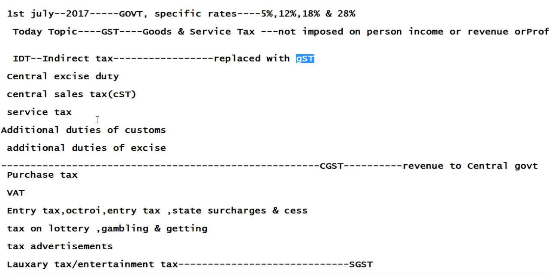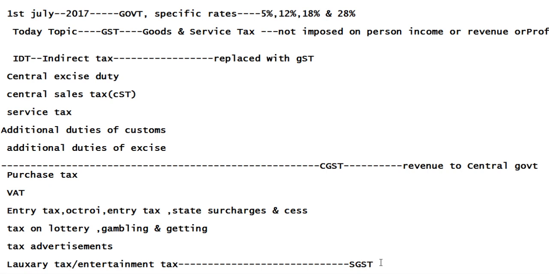CGST means Central Goods and Service Tax. Whatever taxes are mentioned here, VAT, purchase tax, and tax on lottery are replaced with GST, and these taxes will go to SGST.